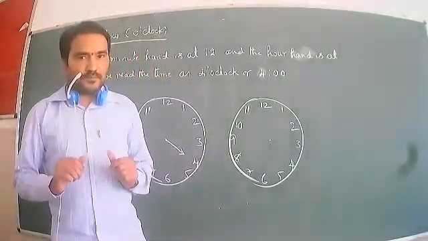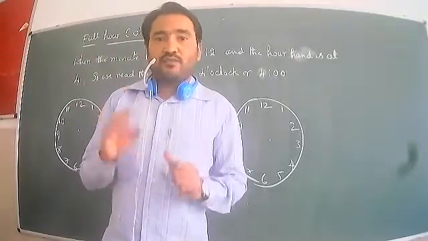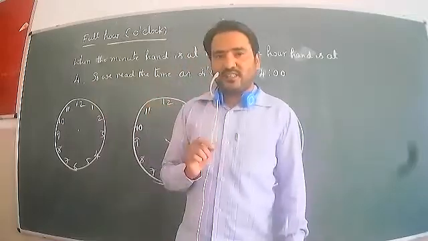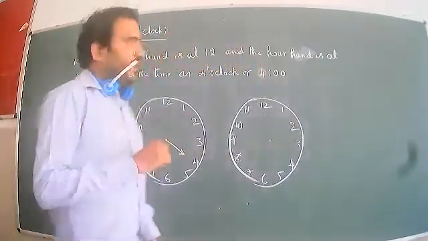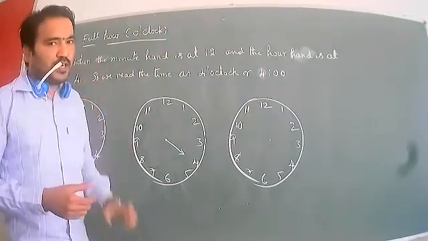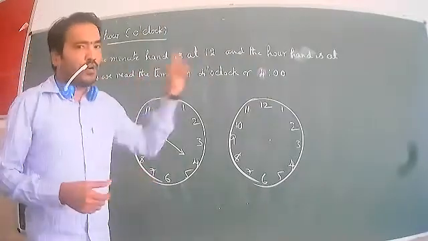Now, full hour first, or o'clock. We can read 4 o'clock, 3 o'clock, 2 o'clock, 1 o'clock. We have read this time. So I will take one example. Where is the minute hand? Where is the hour hand? First we have to understand. One example I will show on the board.